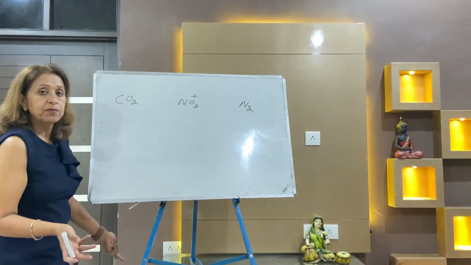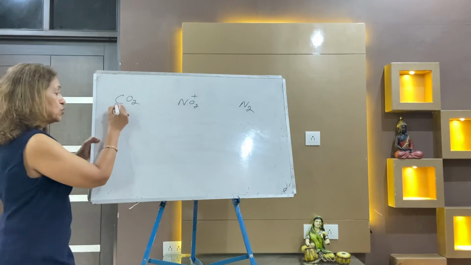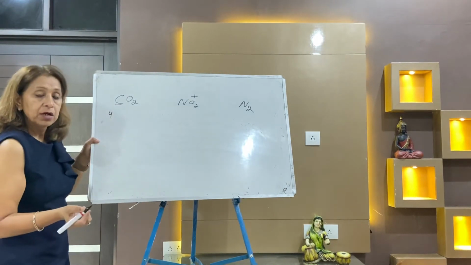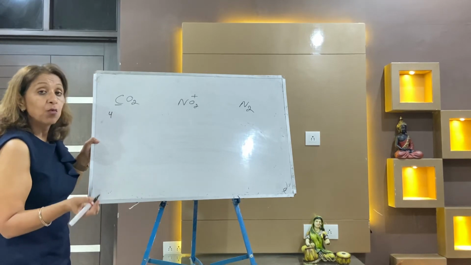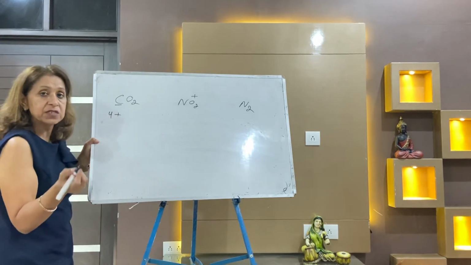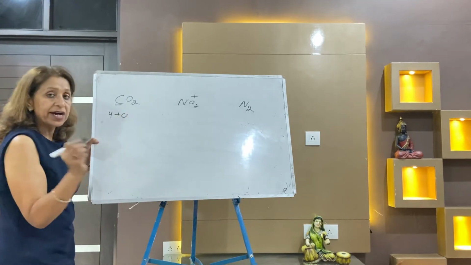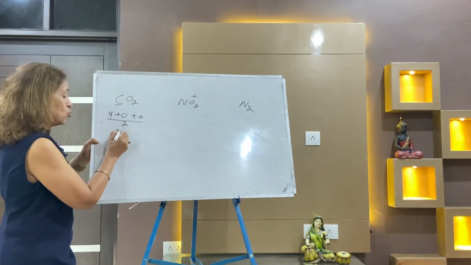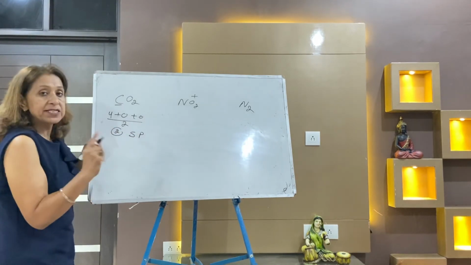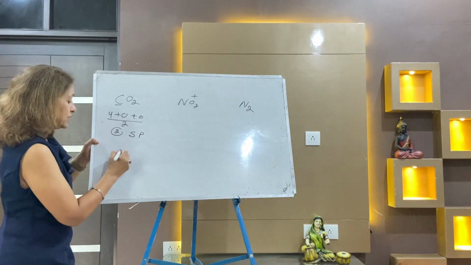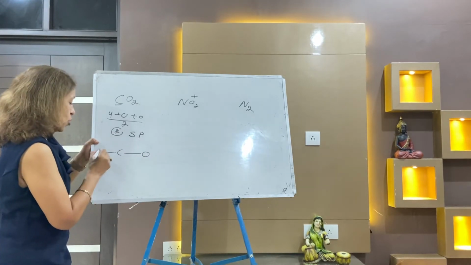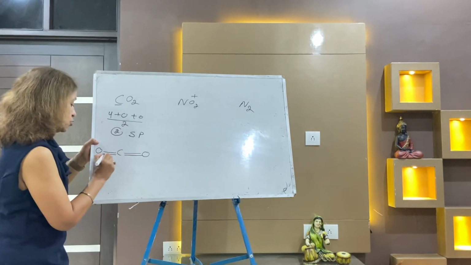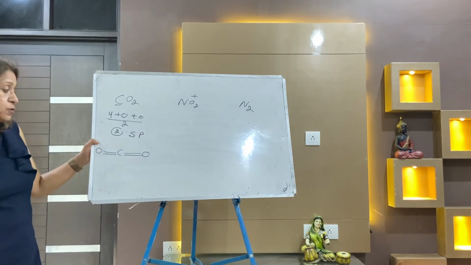So what is the shape? One by one I am taking. This is your central atom. The central atom has 4 outer electrons. The number of atoms with valency 1 is 0 because oxygen has valency 2. No charge, so 0. It is 4 by 2, that means 2. So hybridization is sp, s plus p, 1 by 2. So the shape is linear. Remember, carbon always makes a double bond with oxygen. So in the double bond, one is sigma and the other is pi.